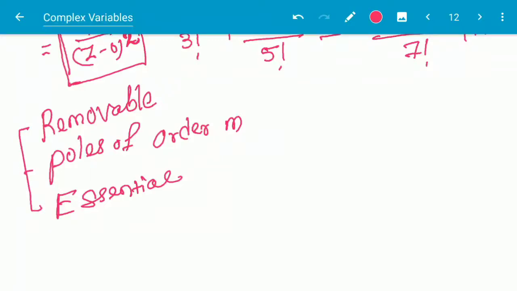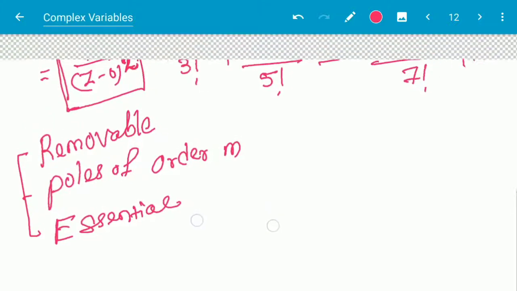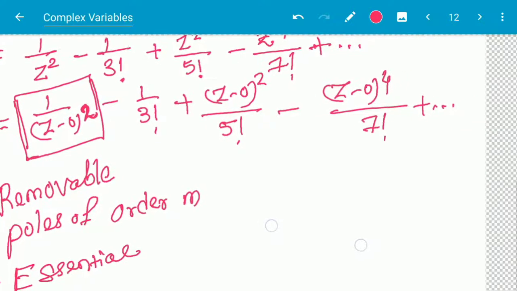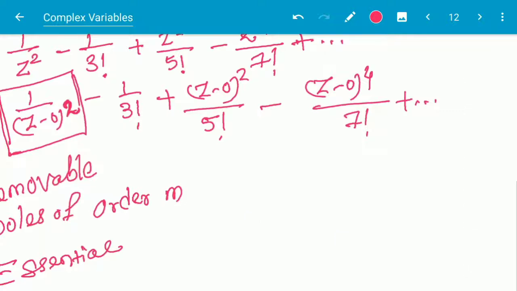For a removable singular point, the Laurent series has only the analytic part. What is the principal part? What is the analytic part? For the removable singularity, the principal part of the Laurent series does not exist.